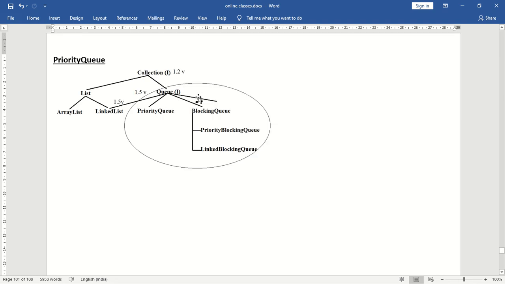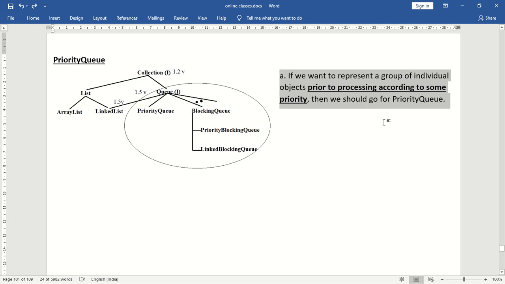Now we have to see the implementation classes of the Queue interface. What is the first implementation class? The first implementation class is PriorityQueue. When should we go for PriorityQueue? If we want to represent a group of individual objects prior to processing, that is, before processing, according to some priority, then we should go for PriorityQueue. That is point number 1.